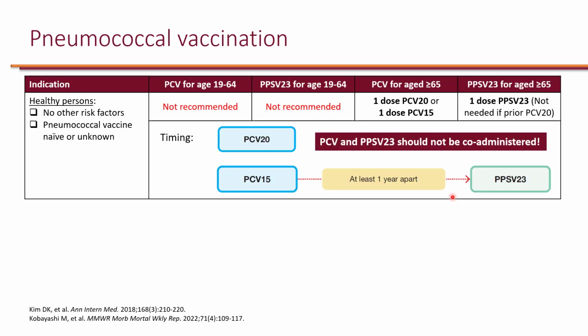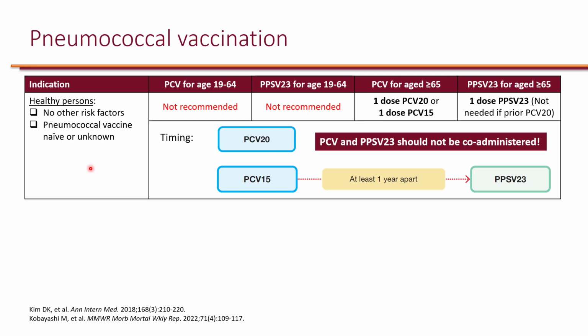So here are the recommendations for receiving the pneumococcal vaccination. In general, we can think of healthy persons with no risk factors for getting pneumococcal disease, and then of course those who have risk factors, and we'll go over what those risk factors are. So in general, for a healthy individual with no risk factor, and this is in individuals who have not received pneumococcal vaccines before, because pneumococcal vaccine is also part of childhood immunization nowadays, but for a lot of adults, childhood immunization was not available at the time they were children.